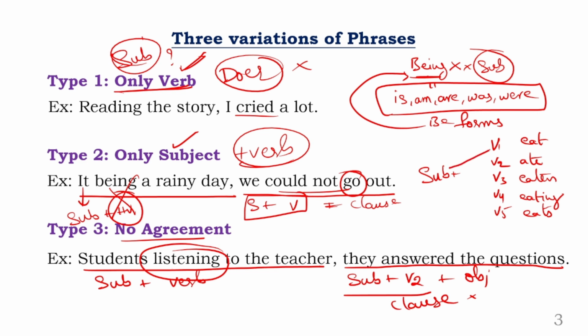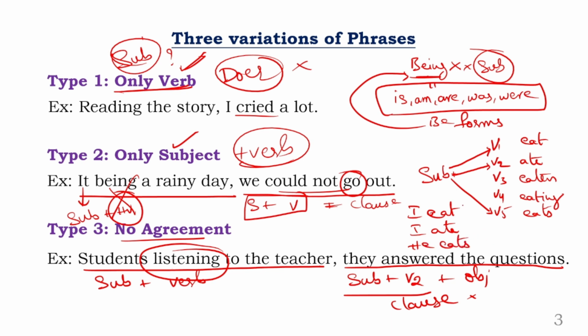Subject can directly be agreed with the verb, which is V1. Subject agrees with the verb, which is V2. And subject also agrees with the verb, that is V5. Remember, without any helping verb, any word in the middle, you can just simply say, I eat fruits. You can also say, I ate fruits. If it is a third person, you say, he eats fruits.